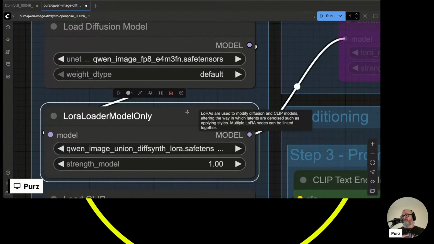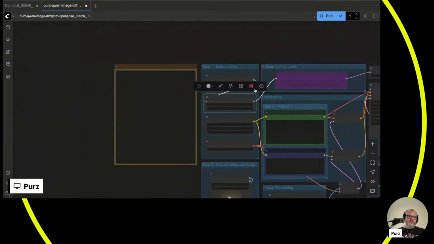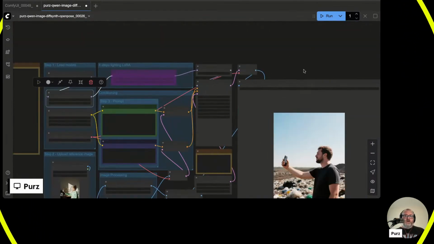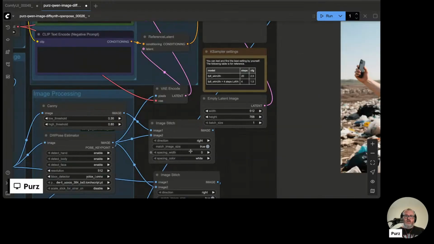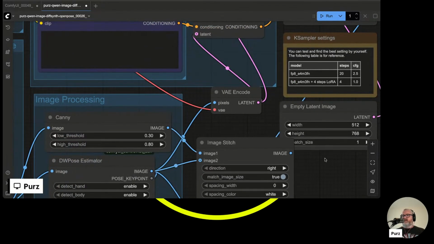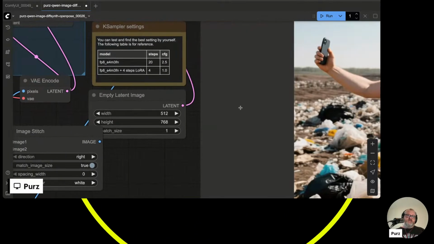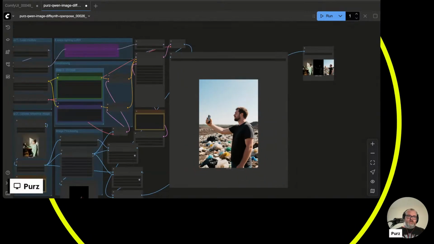There's also a ControlNet version of this, which we'll get into in a little bit, but we don't need to yet, because honestly, I've had really good luck with the LoRA version. If you don't want to deal with the ControlNet version, you don't have to. The Union LoRA is fantastic. Look, it really did the thing.